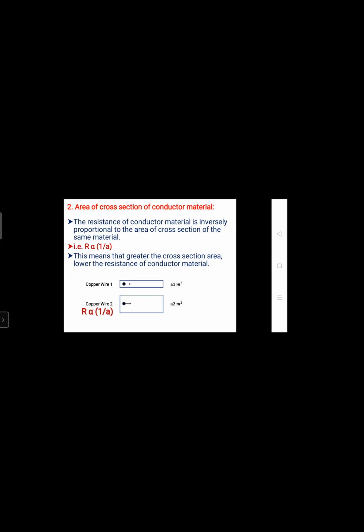Take the second heading. Second one, number 2, take down: area of cross section of conductor material.